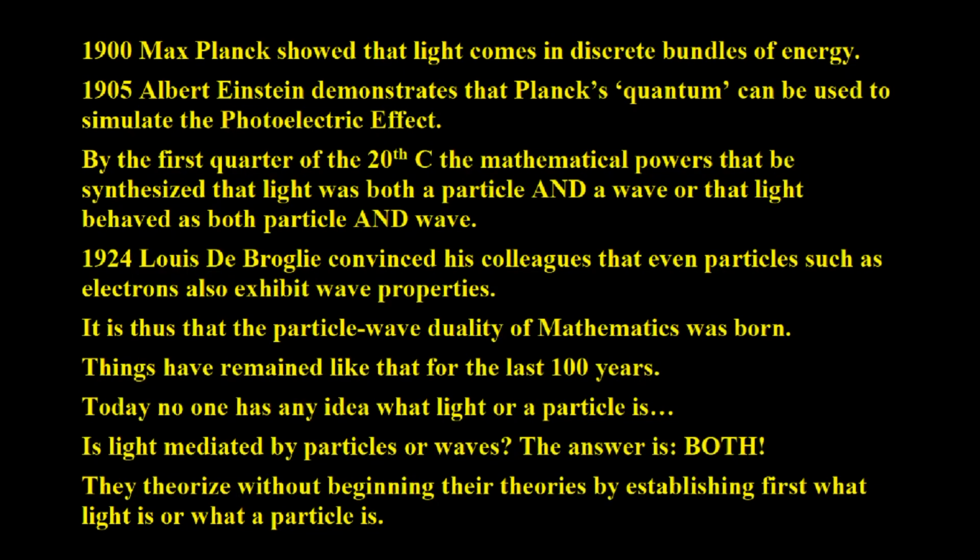Okay, so what happened? By the turn of the century, you had these milestones. You have Max Planck showing that light comes in discrete bundles of energy, the famous quantum, right? That's when quantum really started, you could say. Maybe not the name, but slowly but surely, the bundle of energy became part of mathematical physics. Einstein demonstrated that the Planck quantum could be used to simulate the photoelectric effect.